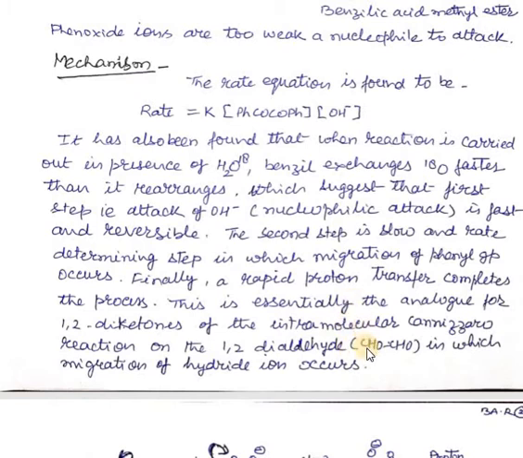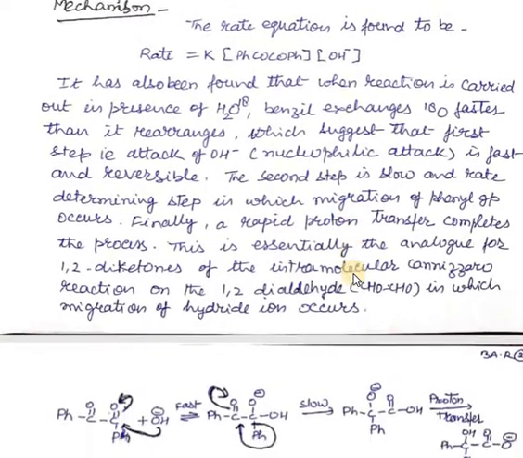In the intramolecular Cannizzaro reaction, migration of hydride ion takes place, whereas in this benzilic acid rearrangement, migration of phenyl group takes place. So it occurs in 1,2-alpha diketones and in 1,2-dialdehydes. Other things are similar. So only the migrating group is different. This is the similarity, the analogous property of these two reactions.